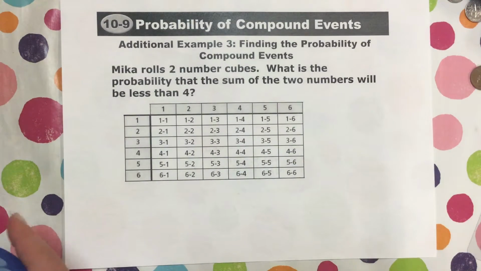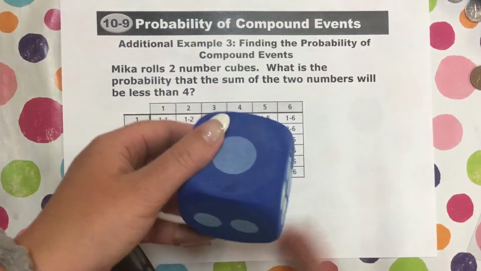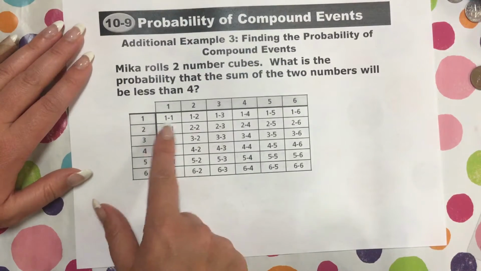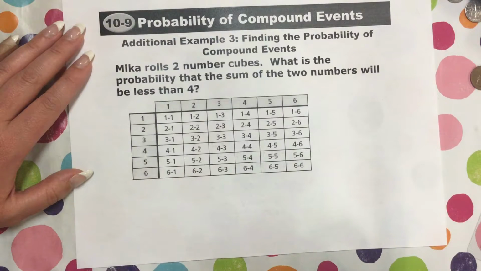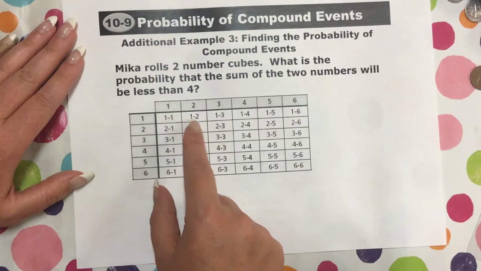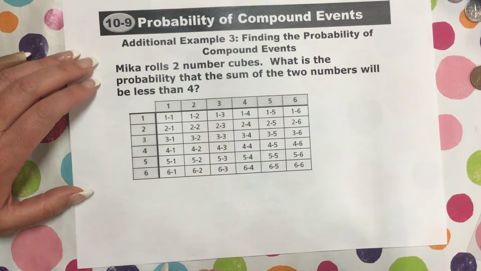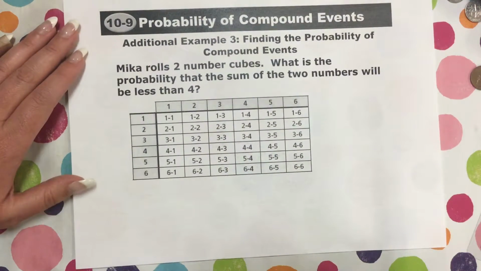If you do this problem, you have to do a systematic way of writing down all of the possibilities, right? So here we know that for each die there's 6 sides, so this would be 6 sides. And on the other die there's also 6 sides, right? So one of the options is for a 1 to go with a 1, or a 2 with a 1, or a 3 with a 1, a 4 with a 1, a 5 with a 1, and a 6 with a 1, okay? Or you could have a 1 with a 2, a 2 with a 2, a 3 with a 2, a 4 with a 2, a 5 with a 2, a 6 with a 2. Or you could have all of these options and these and these and these, right? There's a lot of options that can happen.